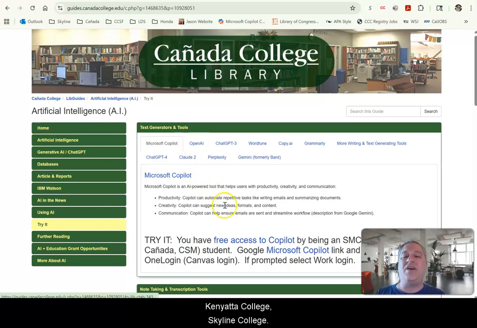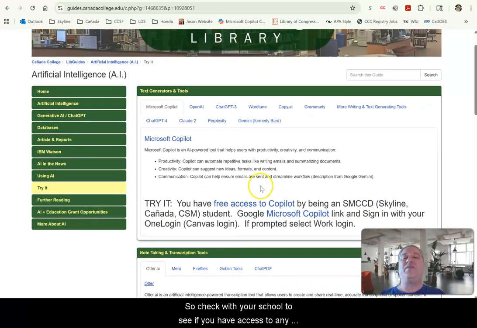Cañada College, Skyline College, we have access to Microsoft Copilot for free for both faculty, staff, and students. It's full access. You might get cut off if you start generating a lot of pictures. But in terms of using Copilot, it's full access. It's the paid version. So check with your school to see if you have access to any AI software.